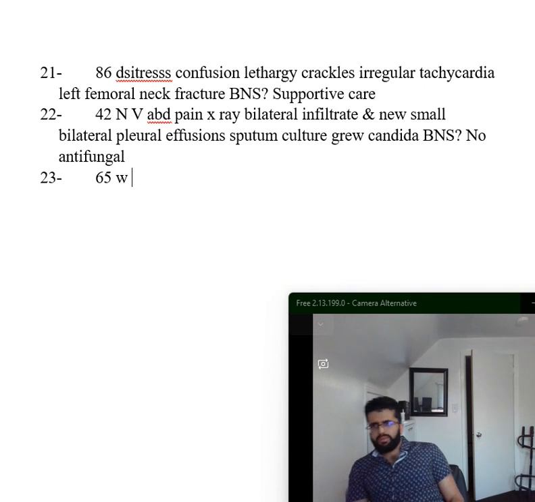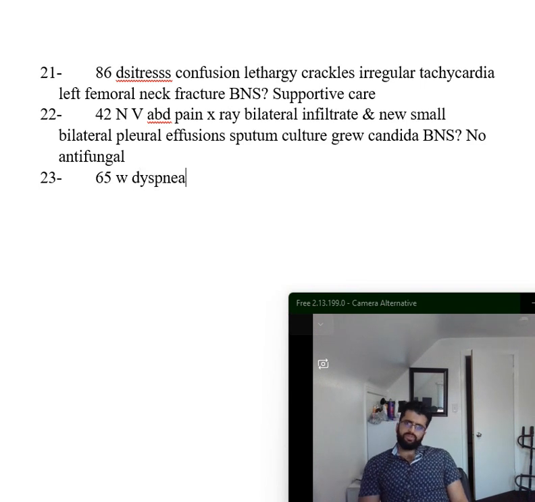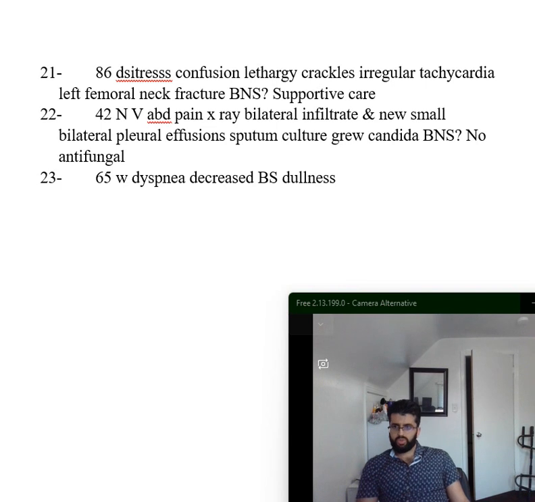A 65-year-old woman comes in with dyspnea on exertion and decreased breath sounds on the right, with dullness to percussion. What does that mean? Maybe there's pneumonia going on? Maybe. There is blunting of the costophrenic angle, a pleural effusion, so we did a thoracentesis, right? And 750 ml of serous fluid is removed. So what would you do in this patient?